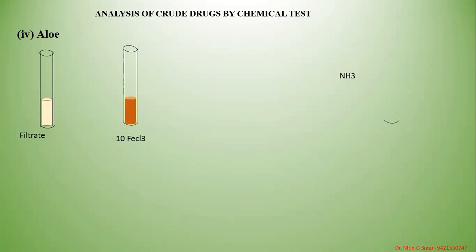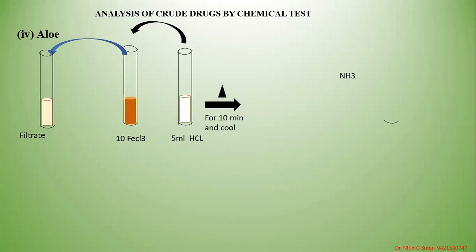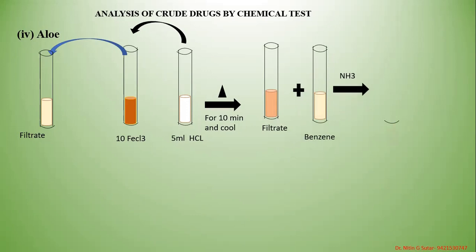The aloe filtrate, which is prepared initially, is to be treated with 10 ml of the perchlorate solution. To that, 5 ml of hydrochloric acid is added. Heat that particular mixture for 10 minutes, then cool it. Filter this mixture, and to that filtrate we are going to add benzene. Mix it properly, separate the benzene layer, and to the benzene layer, when you add ammonia solution, the ammoniacal layer gives you a pink color. This is one test.